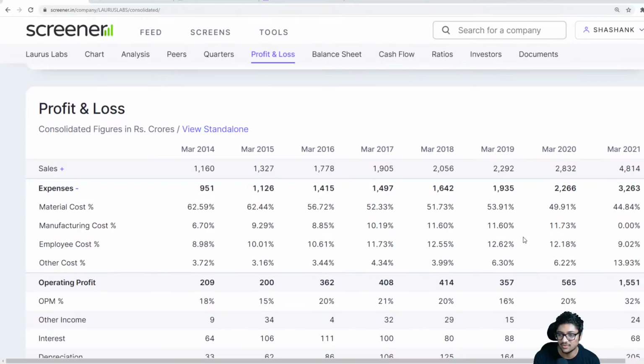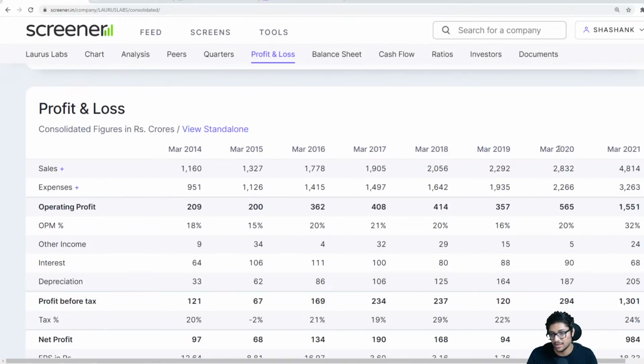Right, this is just very weird. Okay, but I'm not going to look at this. But the manufacturing cost has gone down from 11% to 0% here. Now, I don't know how true this is. I don't think that is true. But I know what happened in this past 1 year. I know what happened from 2020 to 2021.